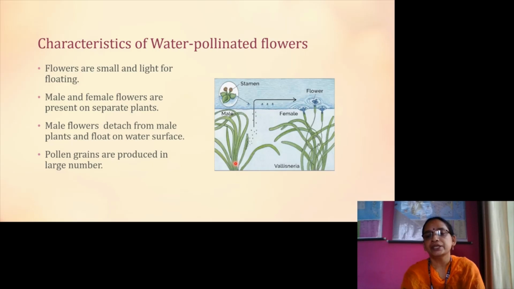Look here. Here you can see two plants, Vallisneria. Here is one male plant and a female plant. In this male plant, you can see the powdery pollen grains. They float above the surface of the water and reach the female flower. Then afterwards pollination occurs.